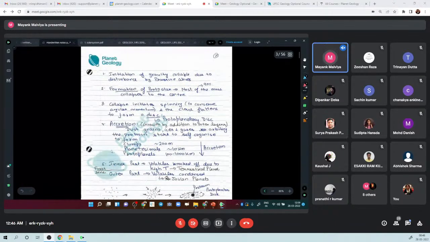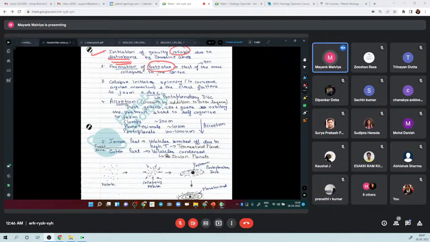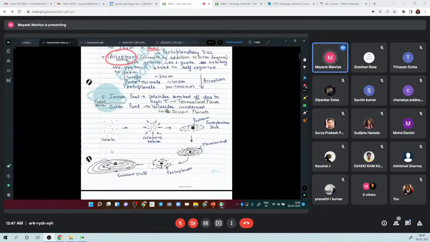So what happens is this. Initially there was some disturbance. Due to the disturbance, the solar nebula collapses on itself, right, and it leads to the formation of a protostar at the center. Around it there is a formation of a disk, and through the process of accretion and bombardment, planets are formed, right? So this is the diagram.